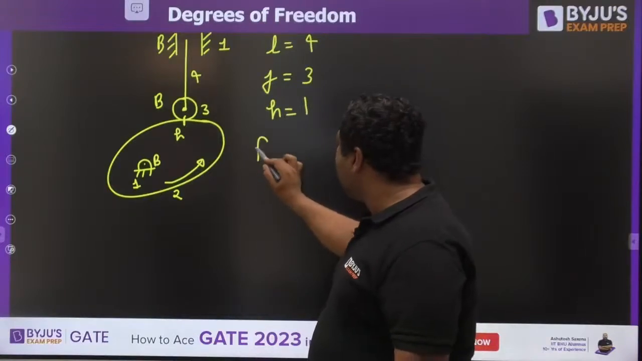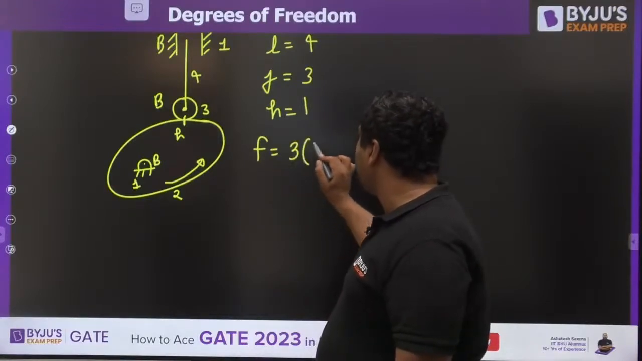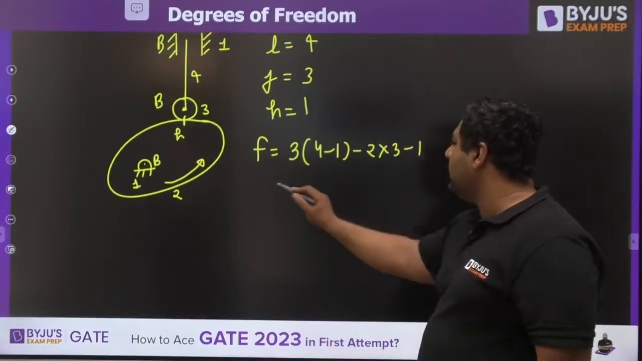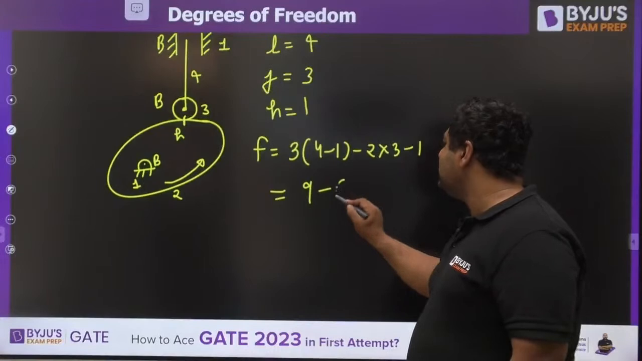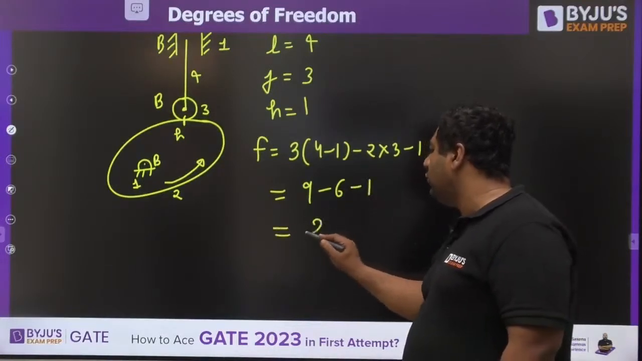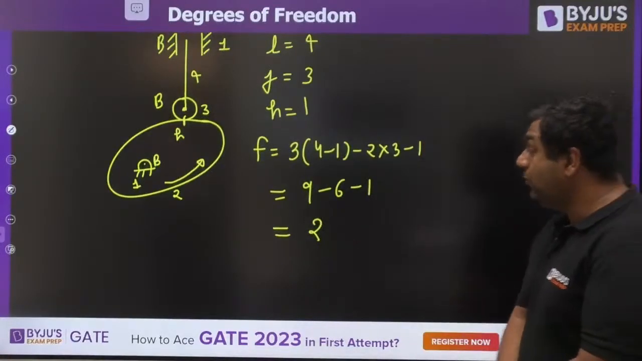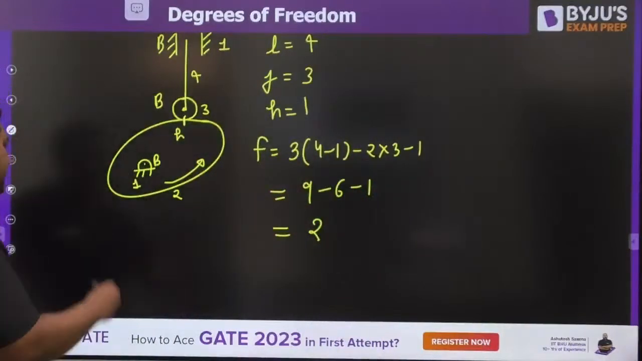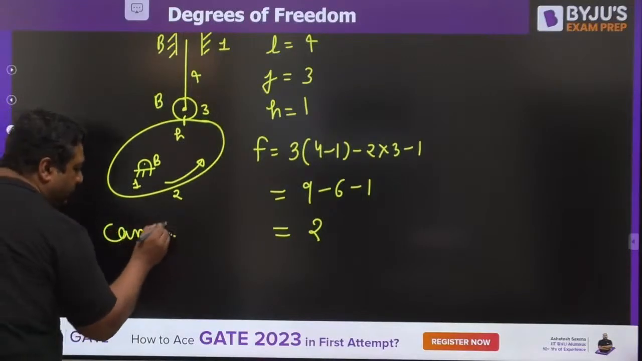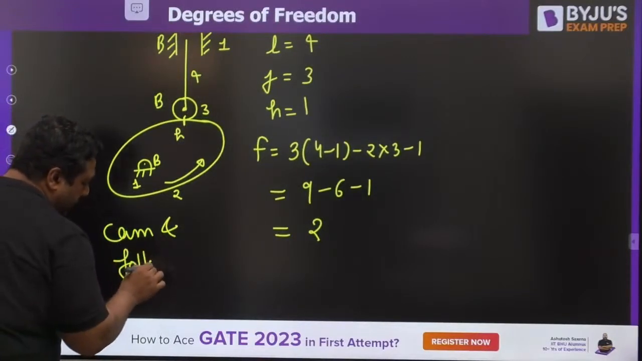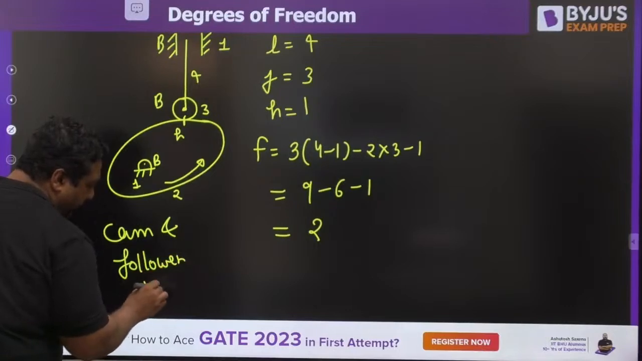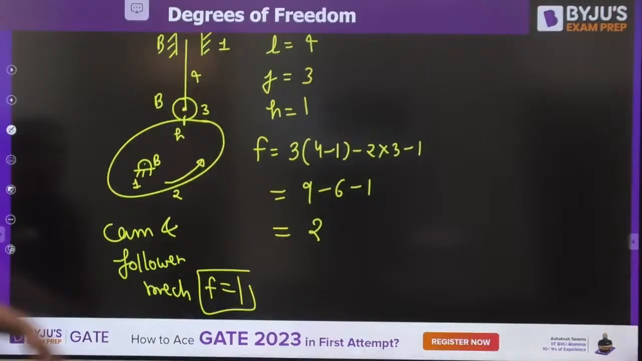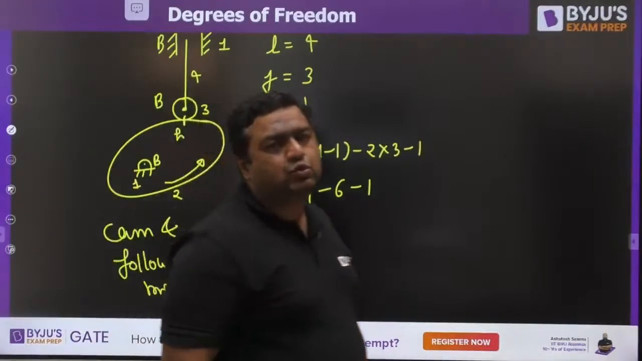If you calculate the degree of freedom, it comes out to be 3 into (L minus 1) minus 2J minus higher pair. You would get 9 minus 6 minus 1. The answer would be 2 for this. So my dear, you would get the answer as 2, which should not be the case because it is a cam and follower mechanism, which has a degree of freedom of 1. So this was the second exception that came to the Kutzbach equation.